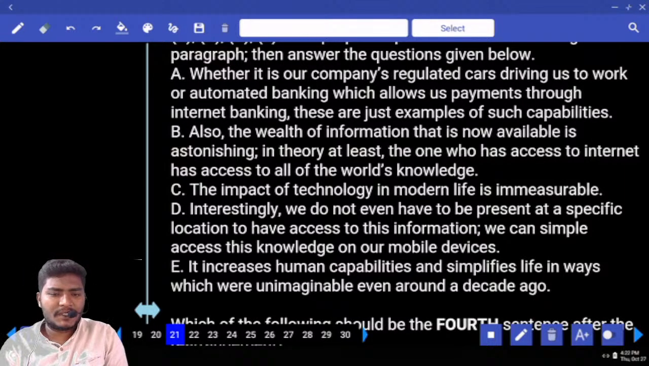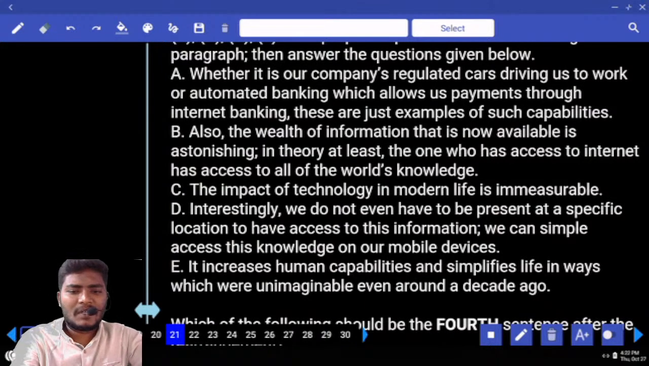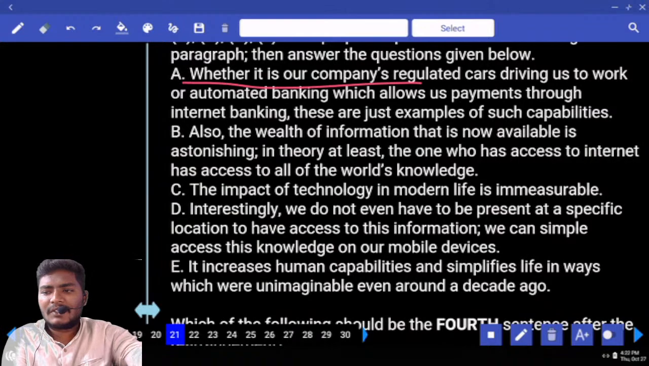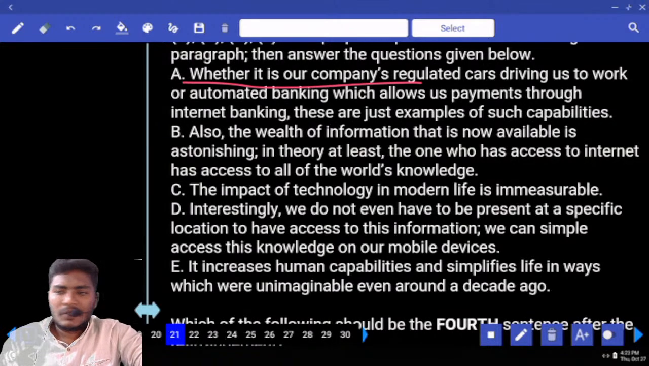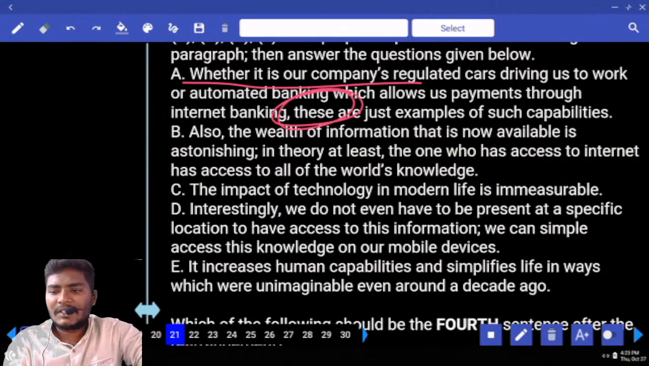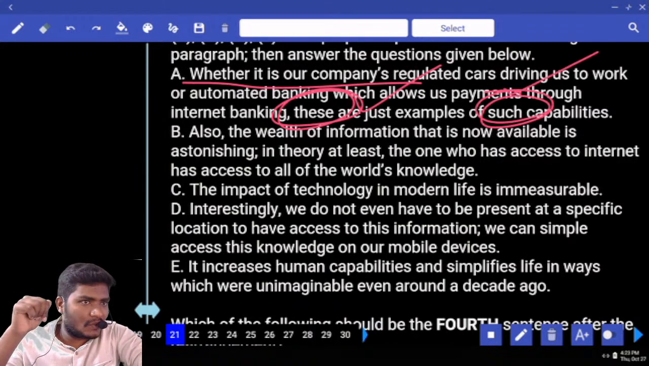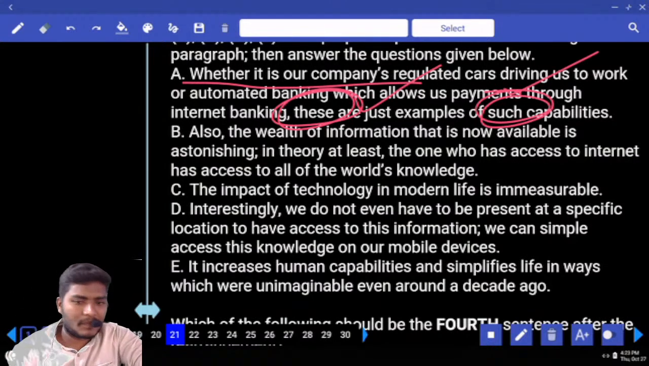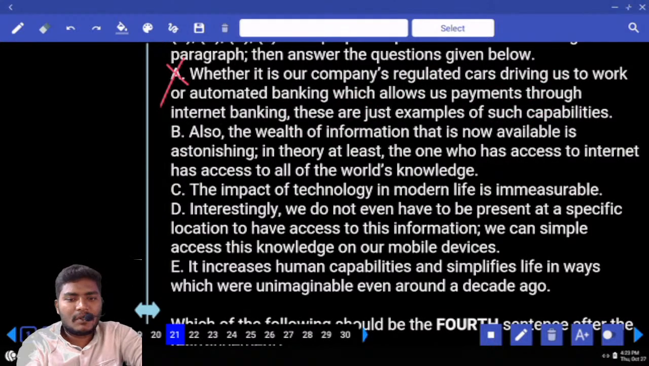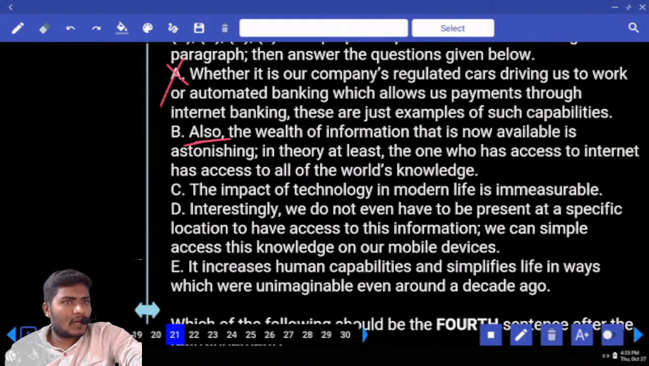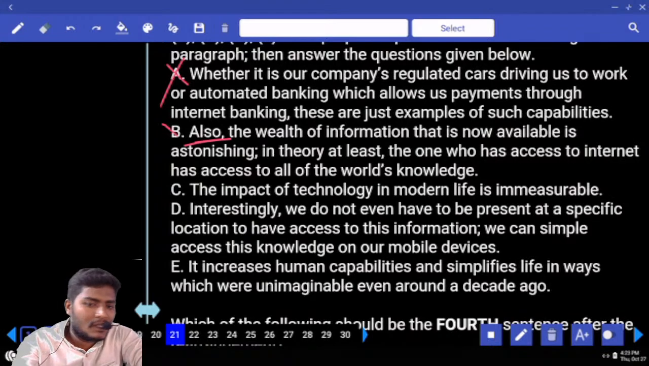Can you eliminate some of the options? Look at the first one. Whether it is our company's regulated cars driving us to work, or automated banking which allows us payments through internet banking, these are just examples of such capabilities. These refers to something prior. Such also refers to something prior. Such is nothing but just like this. So can you use A in the beginning? Not possible. Next, what is this one here? Also. I told you already. We cannot use also in the beginning of sentences. Also needs some connection. So B is out.